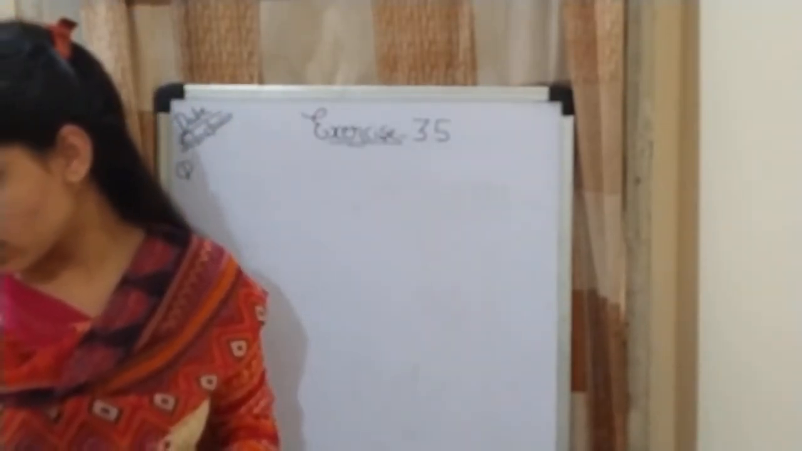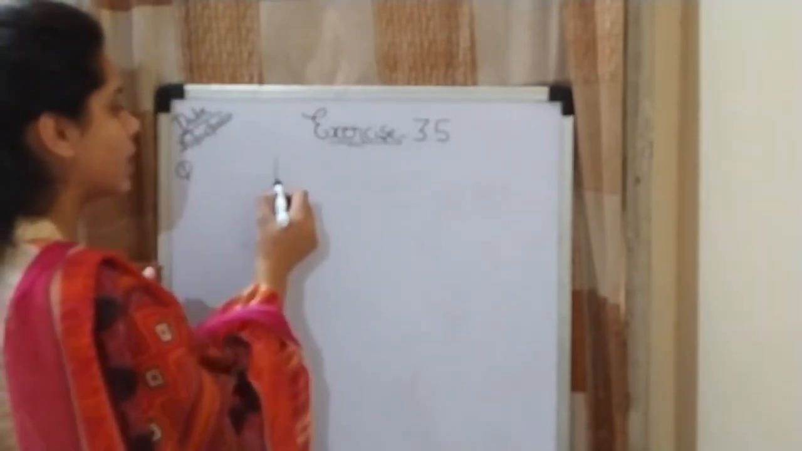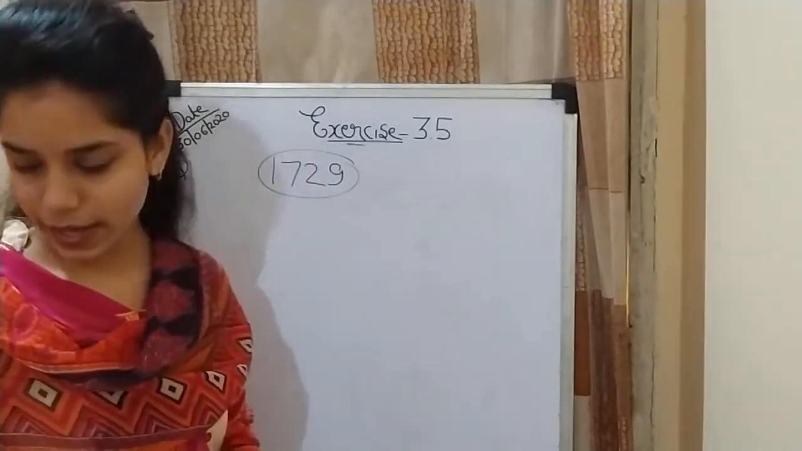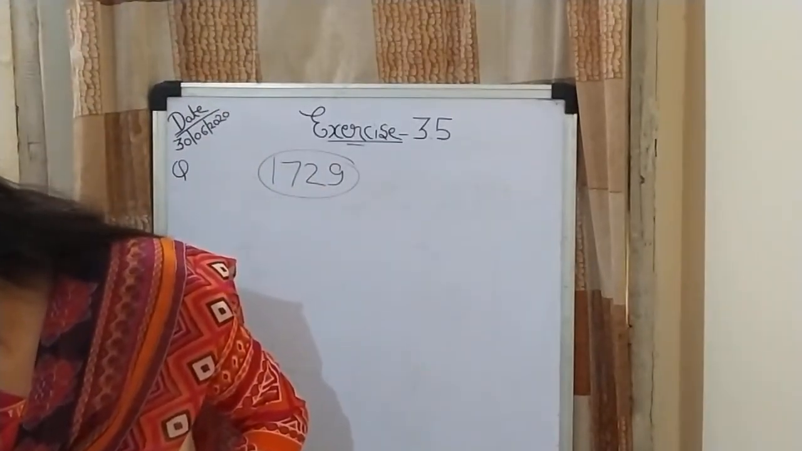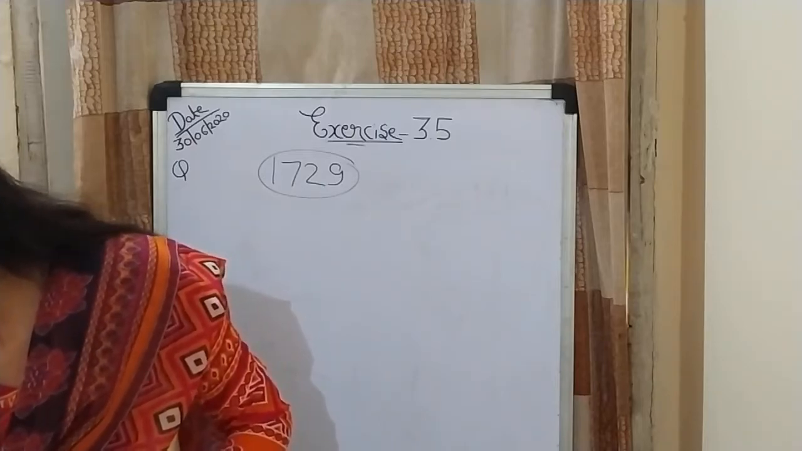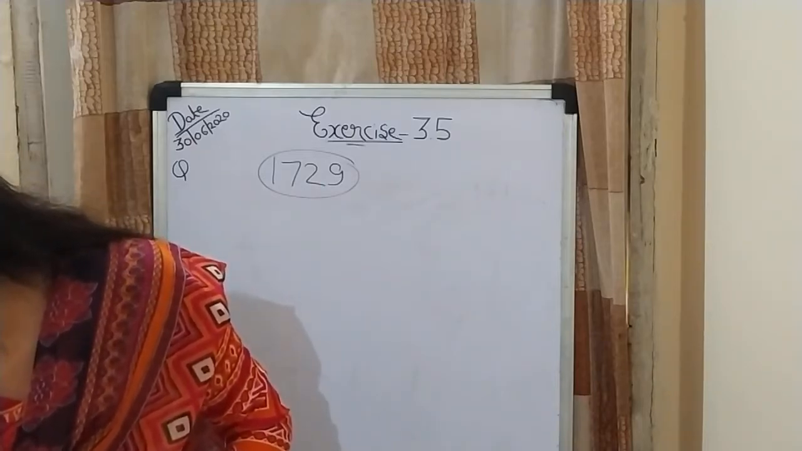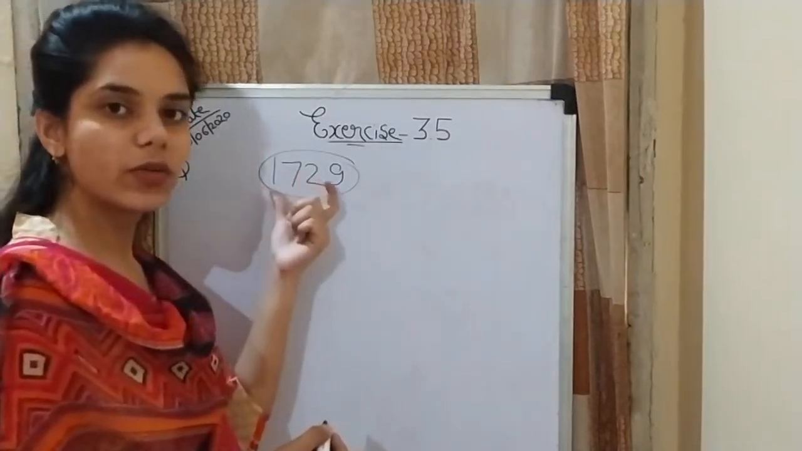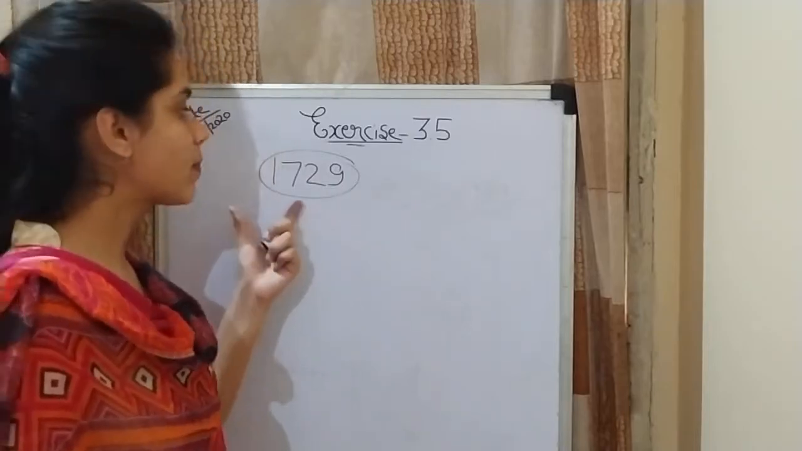Find the prime factors of 1729. We have to write the prime factors of 1729 and arrange them in ascending order. Now state the relation, if any, between two consecutive prime numbers. Now we have to reduce it to its prime factors.